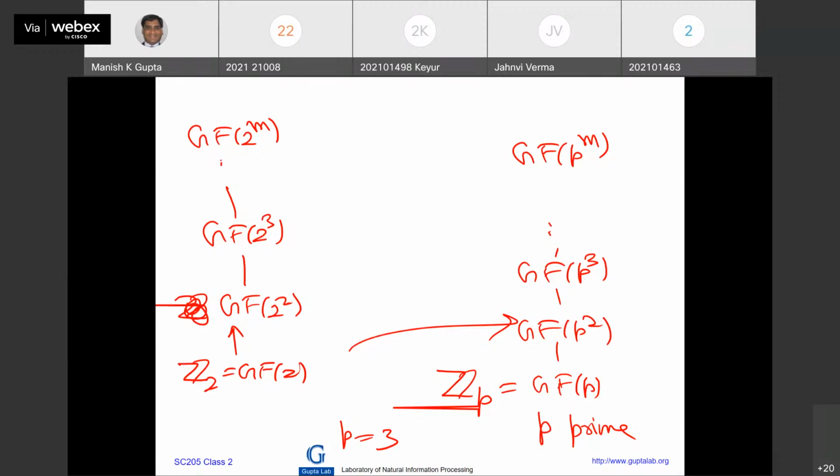Yes. 16. 16 is 2 raised to the power 4. So I need to take a degree 4 polynomial over the field with 2 number of elements. Degree 4 polynomial, which has no root in the ground field. See, the condition is that the polynomial should not have any root in the ground field. Okay.